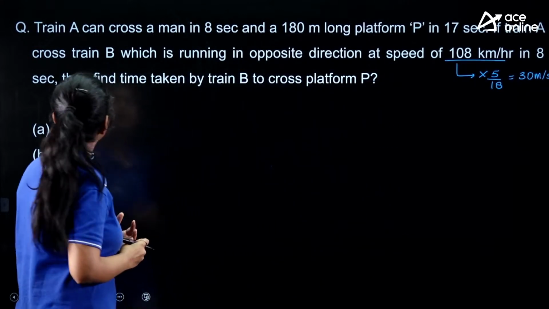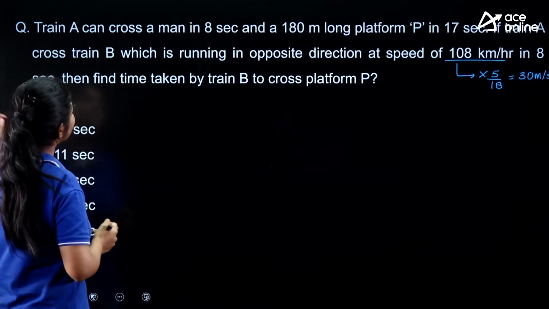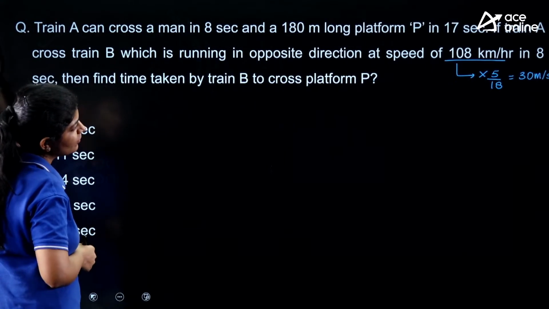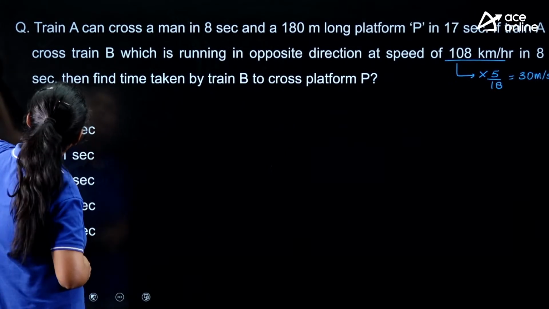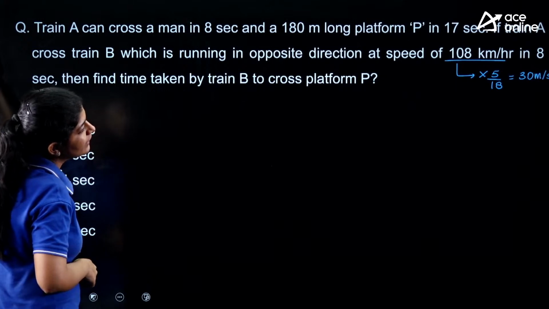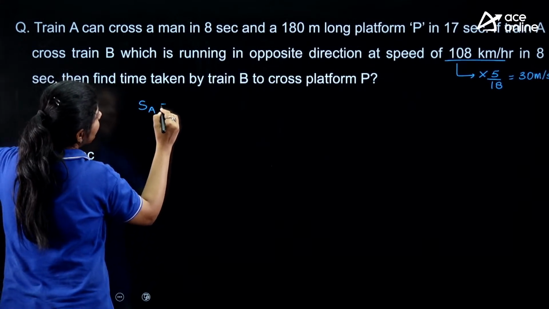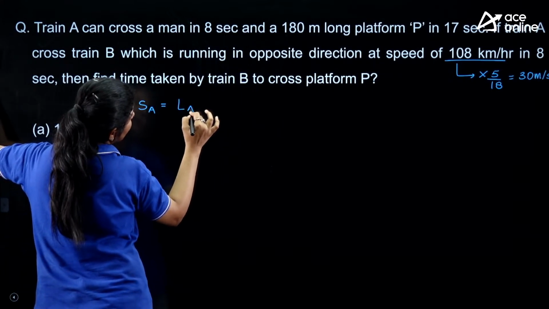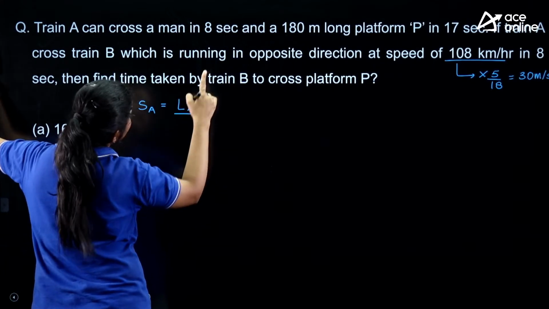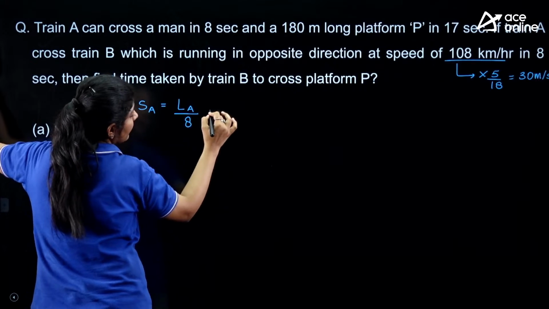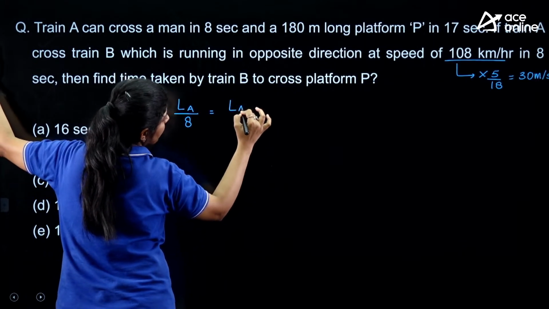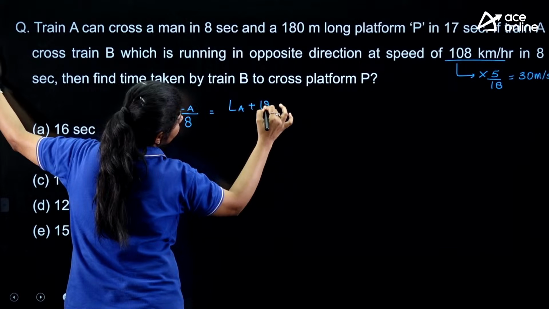First I need to calculate the length of train A, because that's not given. The speed of train A is the length divided by the time for the man, which is also equal to this one.